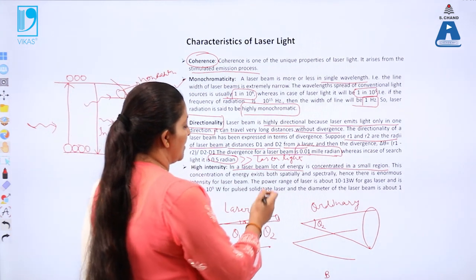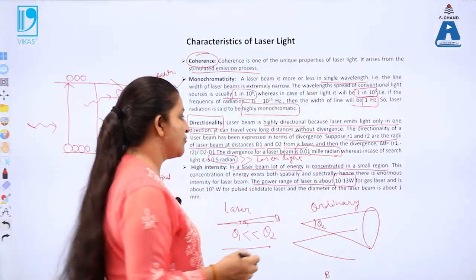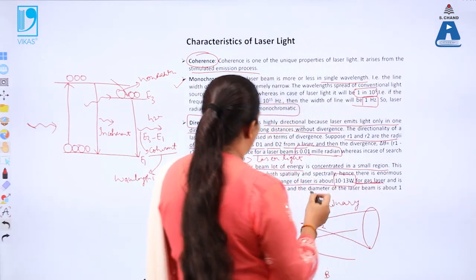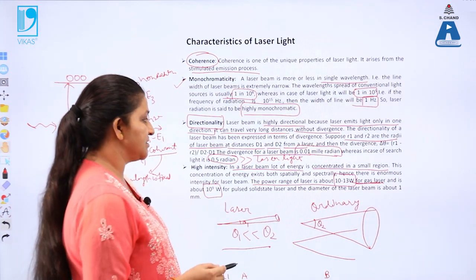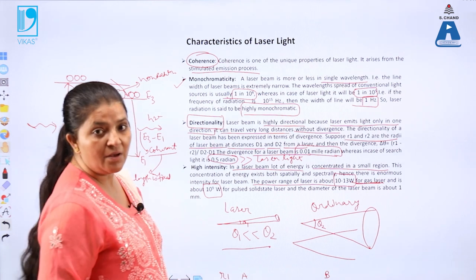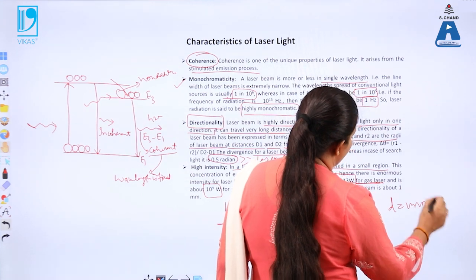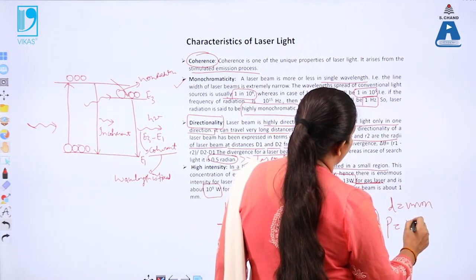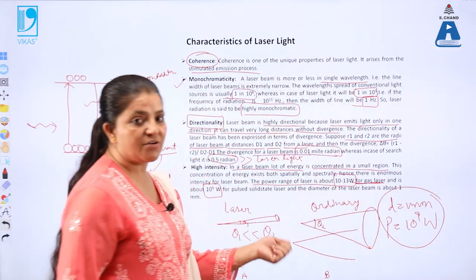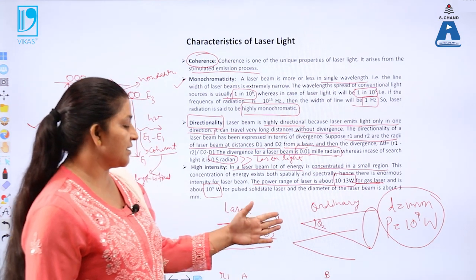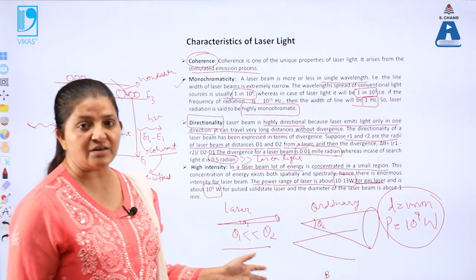Now it is also seen that the laser power is 10 raised to the power 13 watt for the gas laser, that means for the helium neon laser, which is very high, while it is 10 raised to the power 9 watt for the pulsed solid state laser, and their diameter is about 1 mm. That means the diameter of laser light is 1 mm, which is very small, and their power, which is 10 raised to the power 9 watt, is quite large. And when we calculate its power density, that is the power per unit area, it again becomes very large. So that's why the intensity of the laser beam is very large over here.